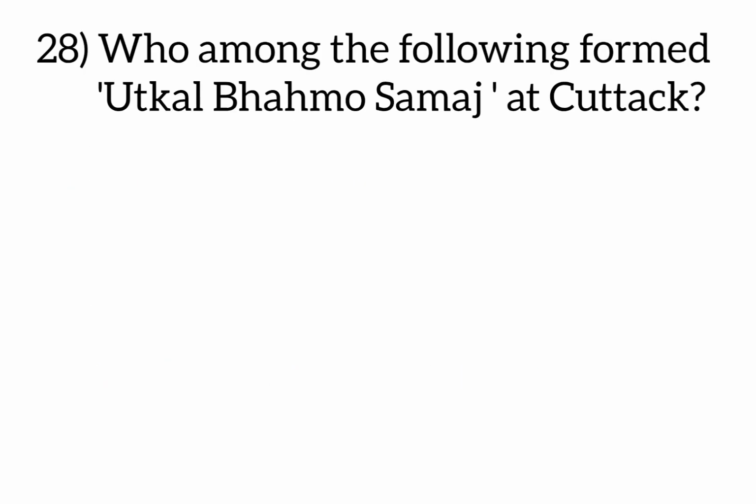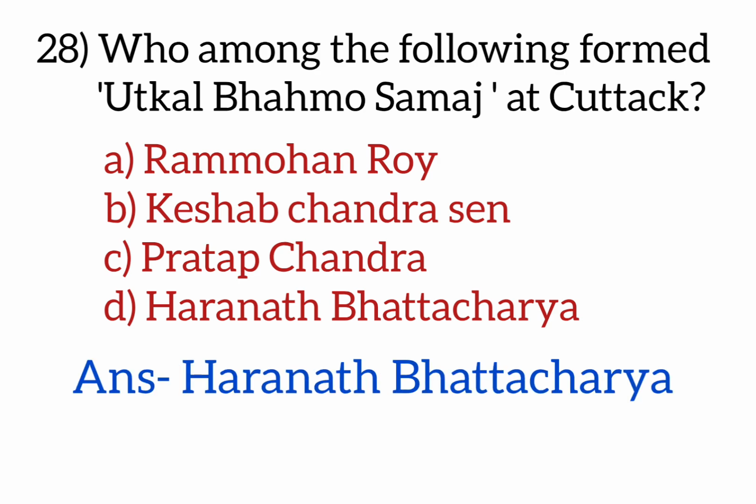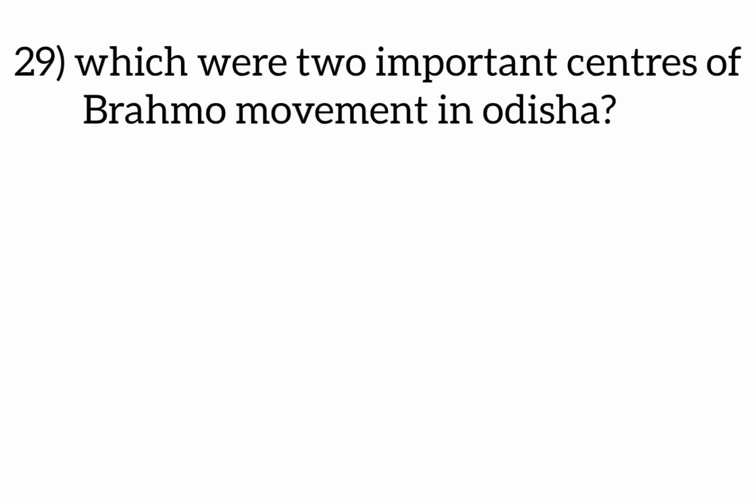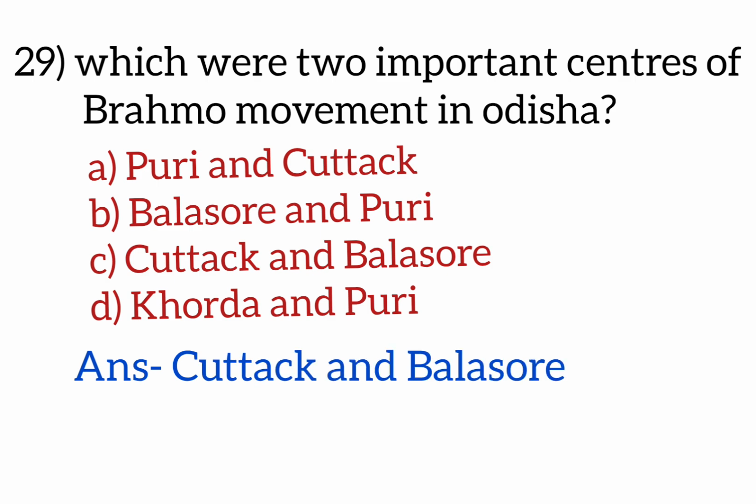Answer is Christian missionaries. Who among the following formed Utkala Brahmo Samaj at Cuttack? Options are Rammohan Roy, Keshav Chandra Sen, Pratap Chandra, Harnath Bhattacharya. Answer is Harnath Bhattacharya. Which were two important centers of the Brahmo movement in Odisha? Options are Puri and Cuttack, Baleshwar and Puri, Cuttack and Baleshwar, Khordha and Puri. Answer is Cuttack and Baleshwar.